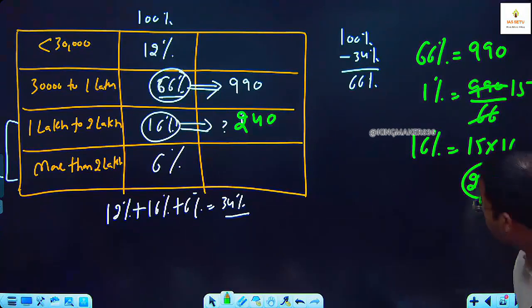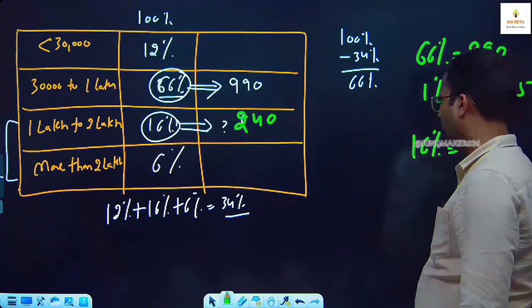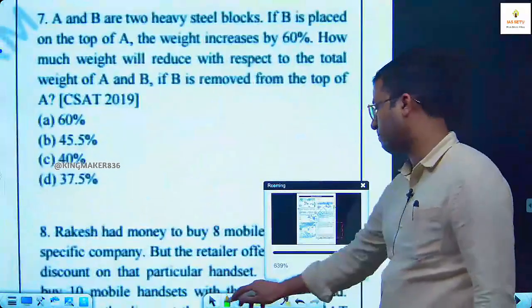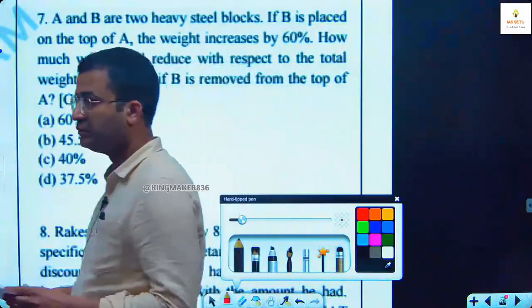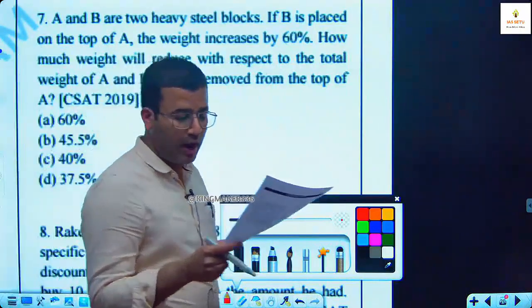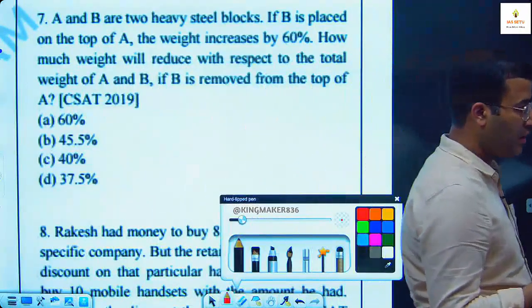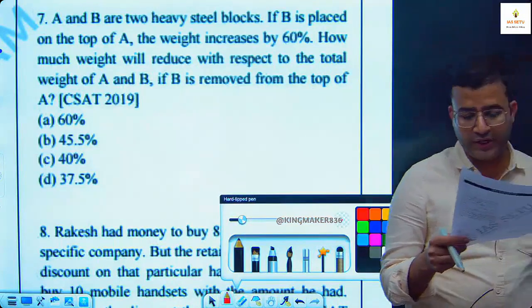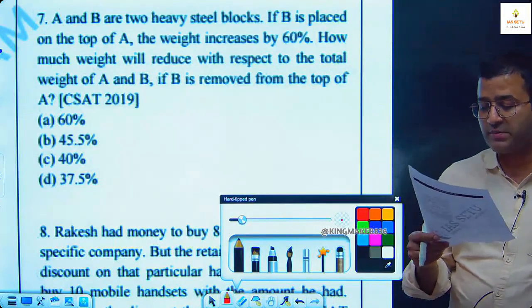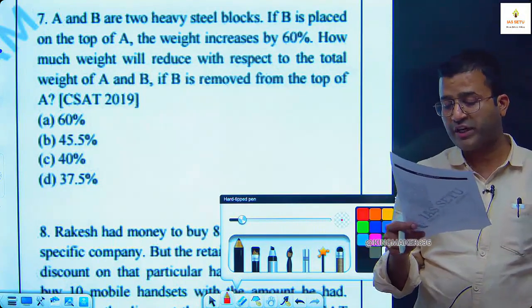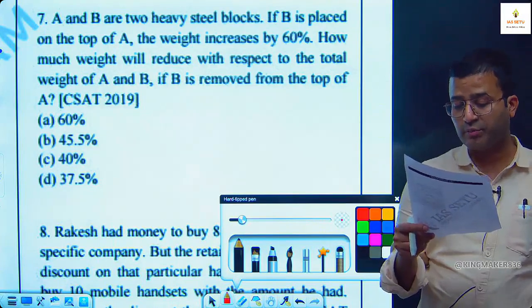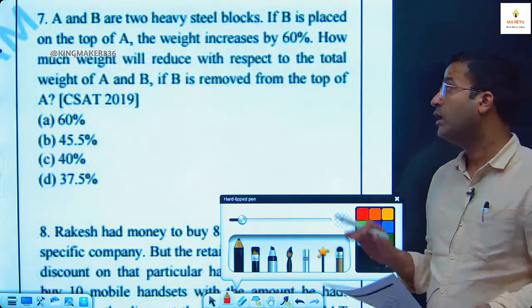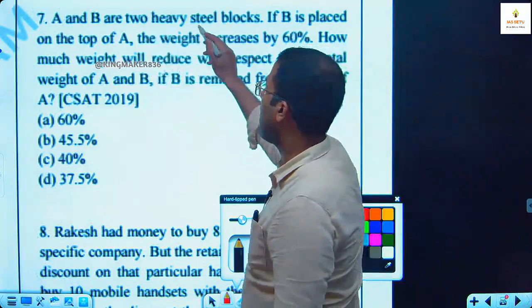Now, the next question is question number 7. This is our PCC question, question number 7. A and B are two heavy steel blocks. If B is placed on the top of A, the weight increases by 60%. How much weight will reduce with respect to the total weight of A and B if B is removed from the top of A? See here, A and B are two heavy steel blocks.